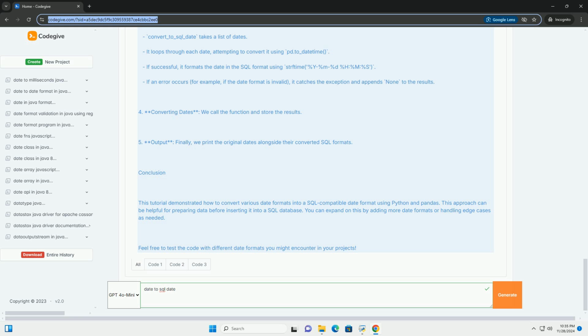Conclusion. This tutorial demonstrated how to convert various date formats into a SQL-compatible date format using Python and pandas. This approach can be helpful for preparing data before inserting it into a SQL database. You can expand on this by adding more date formats or handling edge cases as needed. Feel free to test the code with different date formats you might encounter in your projects.